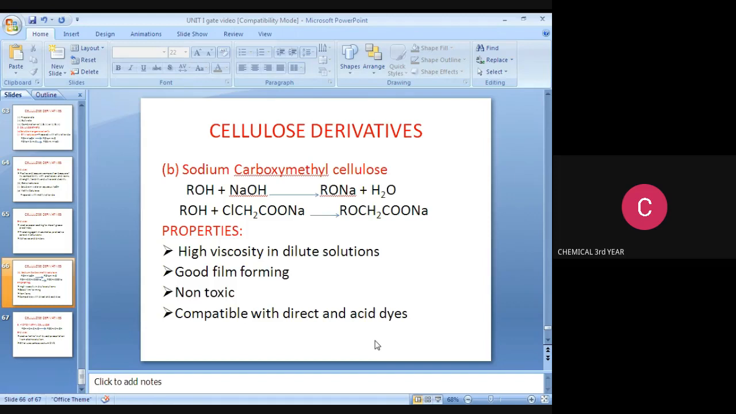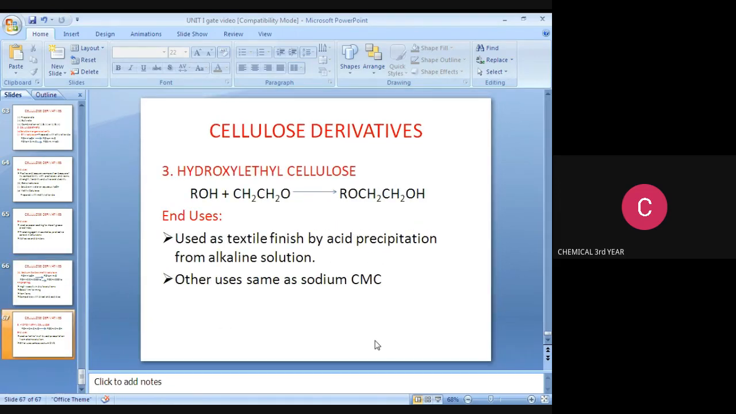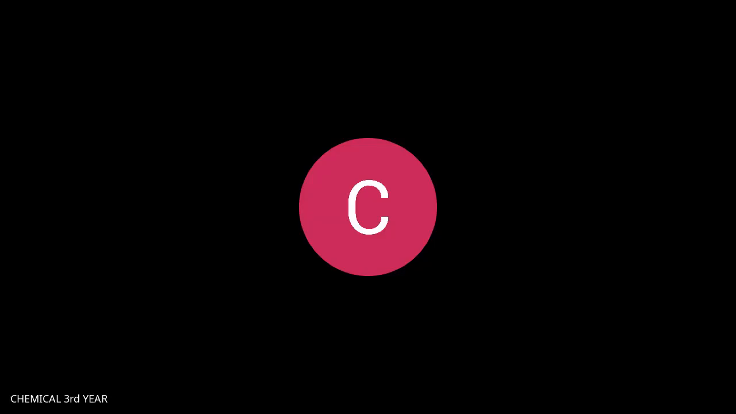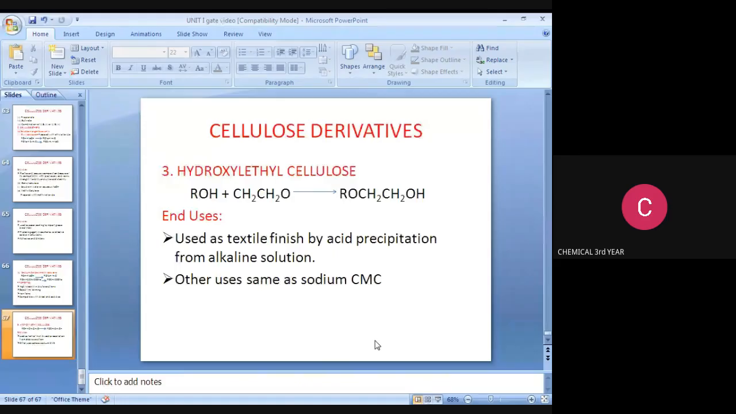Properties: produces high viscosity in dilute solutions, good film forming, non-toxic, compatible with direct and acid dyes. Hydroxyethyl cellulose: ROH plus CH2CH2O produce ROCH2CH2OH. End users use the textile finished by acid.